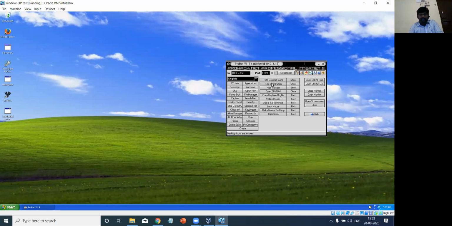Again, hide the start button. Now you can find that the start button is visible in the bottom left corner. If I want to hide it and click hide start button, there is no start button displayed here. If you click show again, it will be displayed. Again, hide taskbar. The taskbar has been hidden, right? Again, if you click show, it will be displayed.